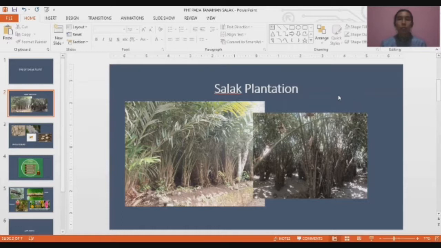One of the weaknesses in the field of crop protection is that it can increase the risk of pest outbreaks and plant disease. Why did this happen? Because the environment in monoculture salak plantations will support pest and plant disease development, but less support the development of natural predators of pests.